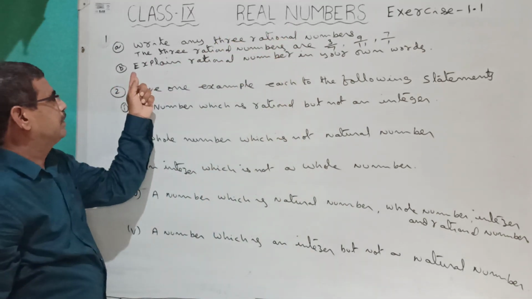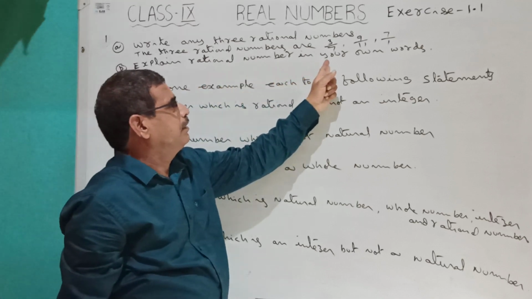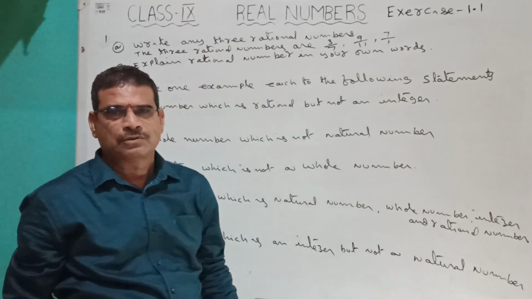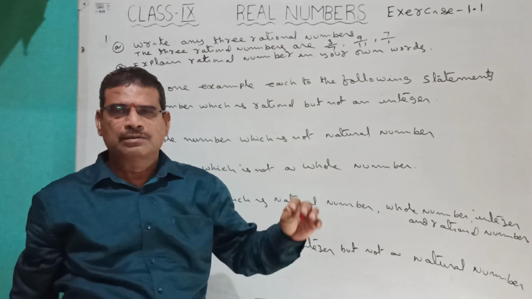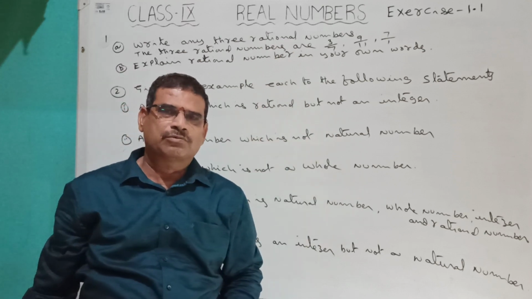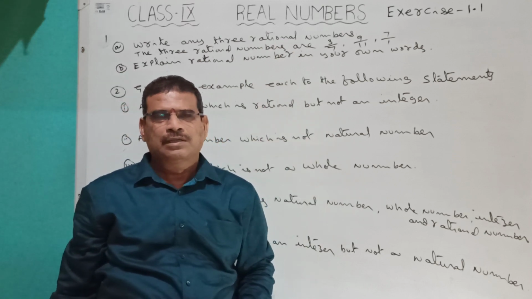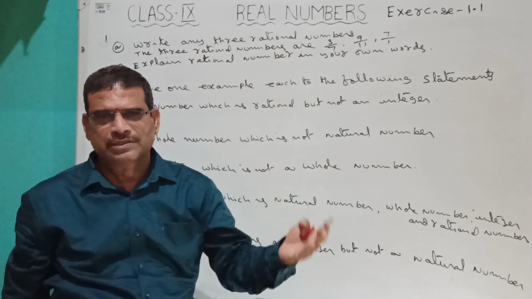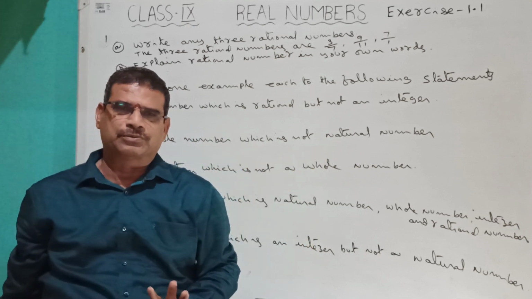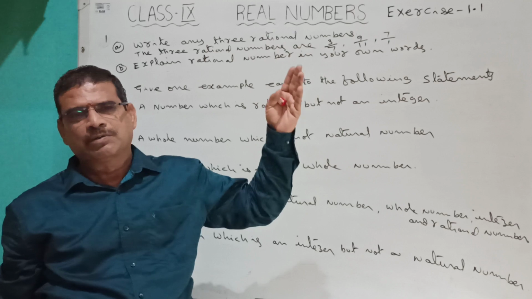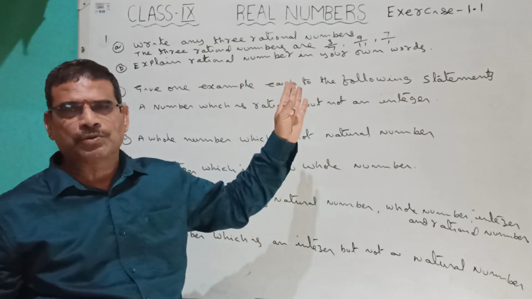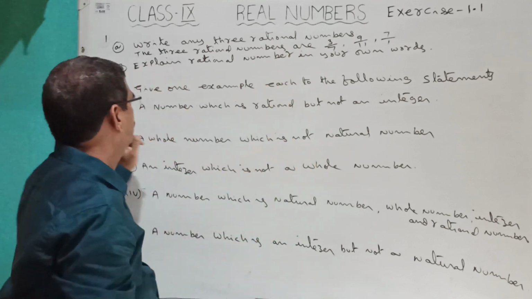Second question, explain rational number in your own words. You have to explain rational number in your own words. So what is the meaning of rational number? A rational number is a fraction in the form of p by q, where q is not equal to 0.